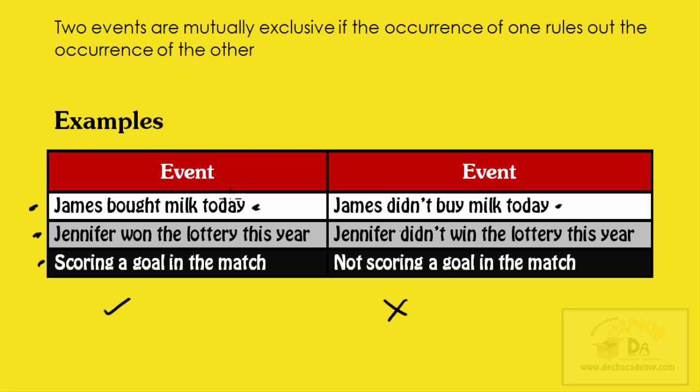An easy way to remember what mutually exclusive events are is to think of the common saying, you can't eat your cake and have it. So if you have a cake, I'm going to make an attempt to sketch a cupcake.